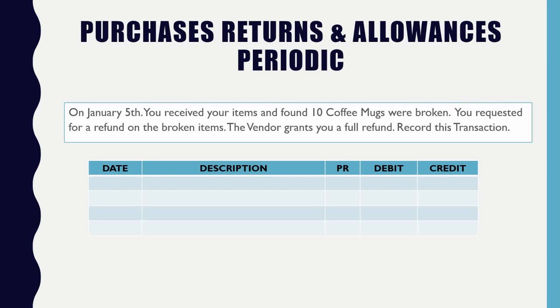Just the amount of the purchase of mugs. Okay, so how much? $12.50. $12.50, right? And we're going to take it away from what we owe because in this case, I never paid this vendor. So they can't give me cash or credit or anything like that.